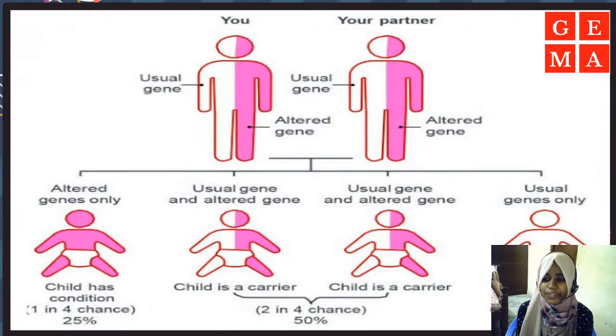Another child will have usual genes only, so he is not affected, nor a carrier, nor does he show any symptoms. And the other 2 children will be exactly like their parents, that is, carriers. They will have half usual gene and half altered gene, but the symptoms and disease condition will not be shown evidently. I hope you all understood this. So moving on.